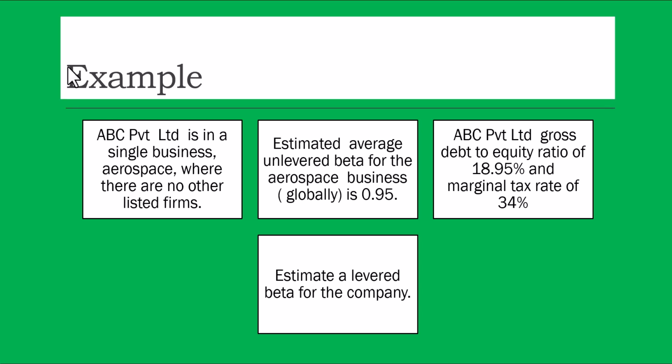So it gives you a much better picture about the population as a whole. So average sanitizes the data. So when I say the estimated unlevered beta of aerospace is 0.95, it's an average of all the 100 aerospace companies, which is a much better way of looking at the beta rather than looking at individual beta. Okay. Now just calculate.